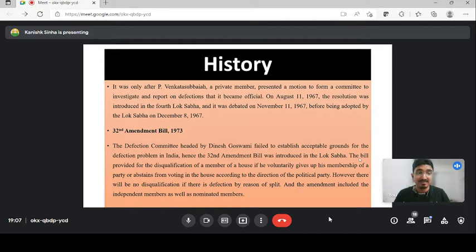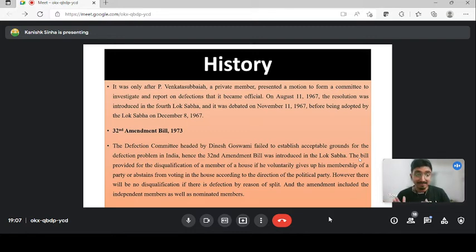Now, guys, if any MP is not present in the Lok Sabha tomorrow, or if they are not voting according to the direction of their political party, whether it is BJP or Congress, at that time a case against that particular MP will be registered under the Anti-Defection Law.